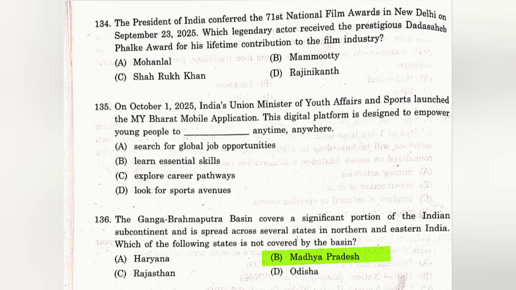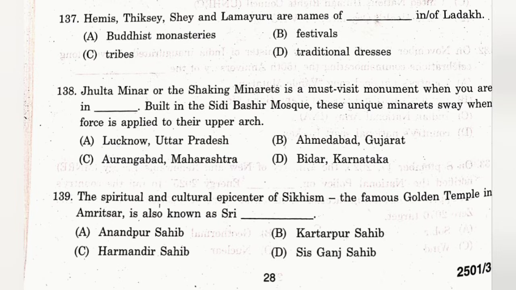Question number 137. Hemis, Tikse, She, and Lamayuru are names of monasteries in Ladakh. The answer is A. Buddhist monastery. Question number 138. Sidi Saiyyed Jaali or the Shaking Minarets is a must-visit monument when you are in the city, built in Bashir Mosque. These unique minarets sway when force is applied to their upper arc. The answer is B. Ahmedabad, Gujarat.